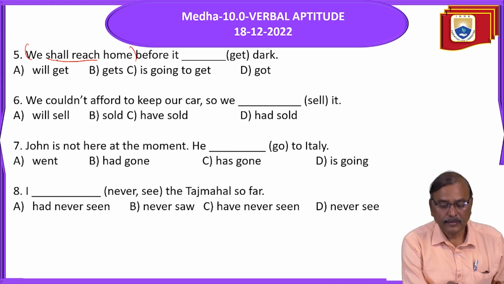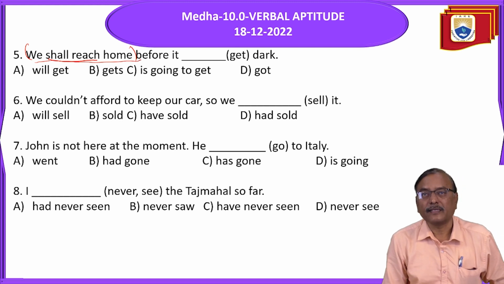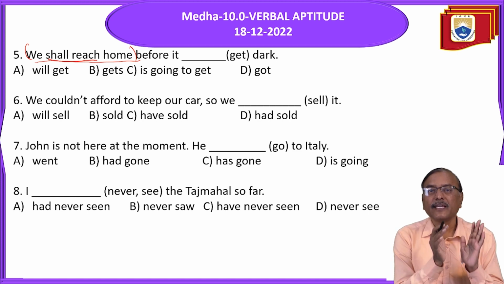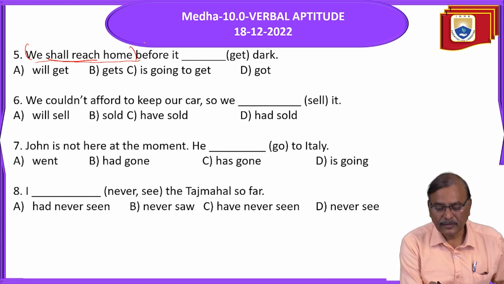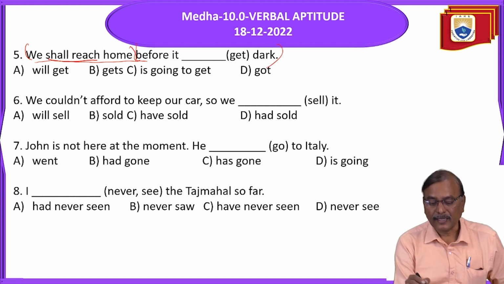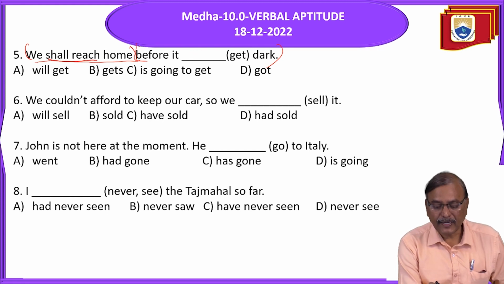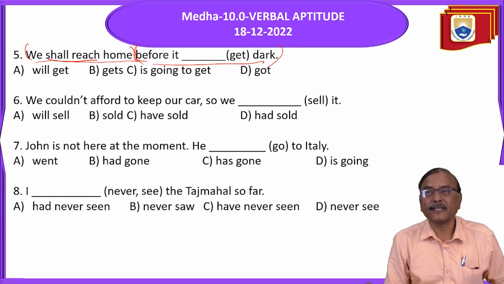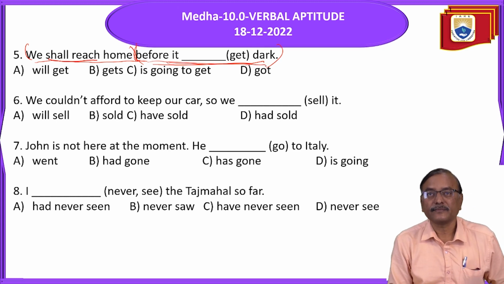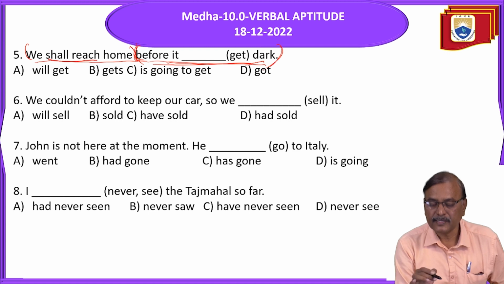Okay? This is a main clause. We shall reach home is the main clause. Main clause means which has full meaning, which is an independent clause. And see this one: before it gets dark. Is the meaning completed here? Is it independent? Just don't read this part, only read this part. Before it gets dark. Is the meaning completed? No. So without this, the meaning of this clause is not completed. So this is called a subordinate clause.